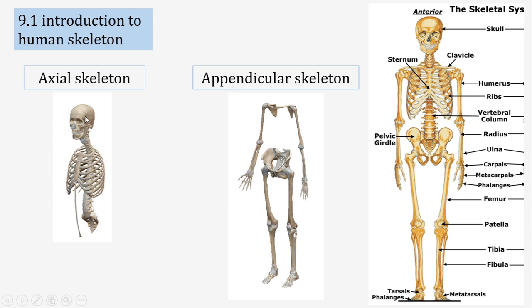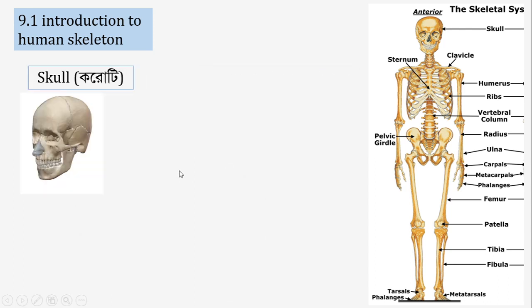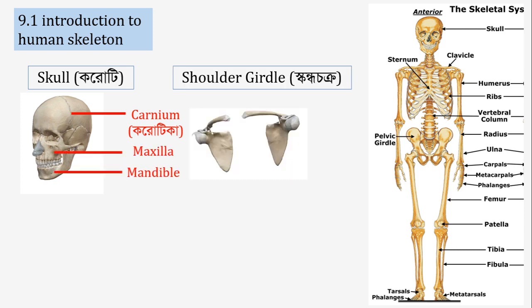So the axial skeleton is made up of the skull, the vertebral column, and the thoracic cage, and the appendicular skeleton is made up of the shoulder girdle, pelvic girdle, upper limb, and lower limb. And first we start from the head. This part is called the skull, and that is divided into 3 regions. The first one is cranium, and there are 2 maxilla and 1 mandible.